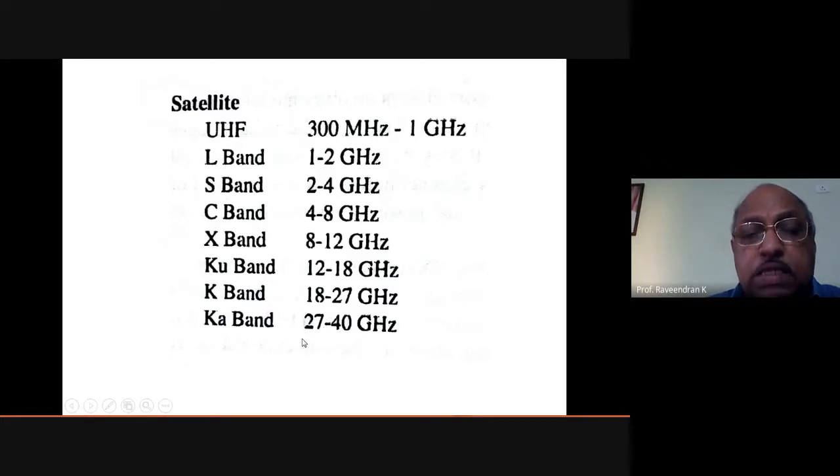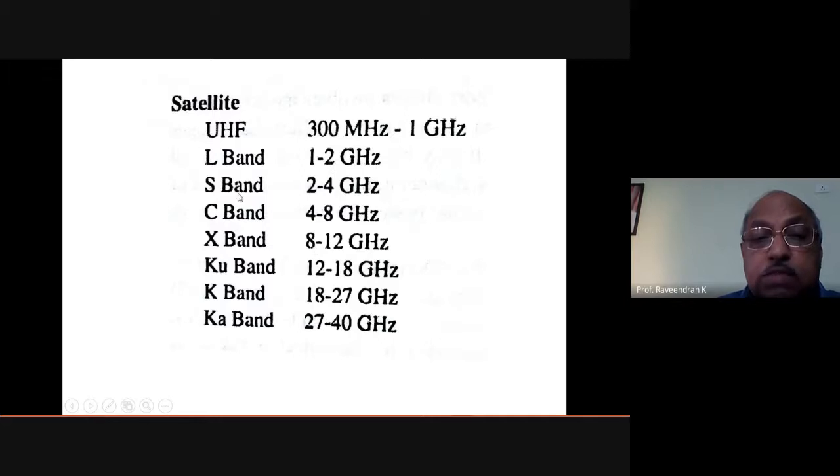Some specific satellites are used exclusively for weather forecasting. Some are exclusively used for telephone communication systems or our ordinary communication systems. And some are exclusively used for other scientific purposes. So that is why these bands are divided into different frequency ranges.